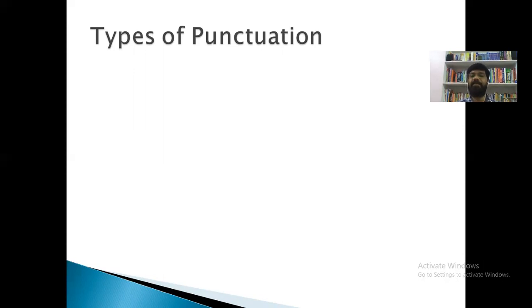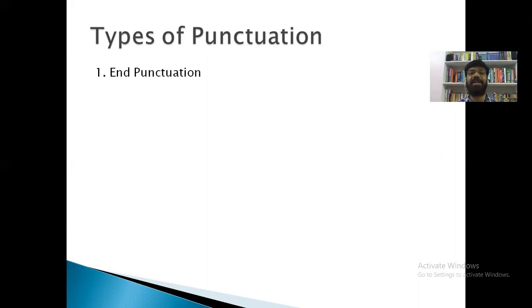We have learned that there are around 15 punctuation marks. Those 15 punctuation marks are classified into three categories. Let us talk about them.